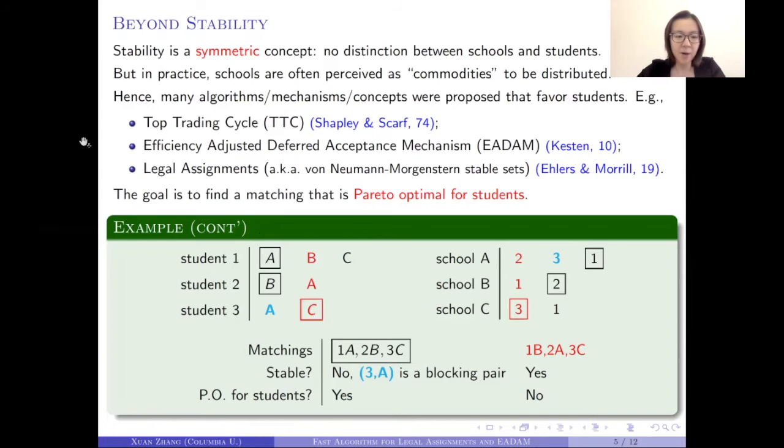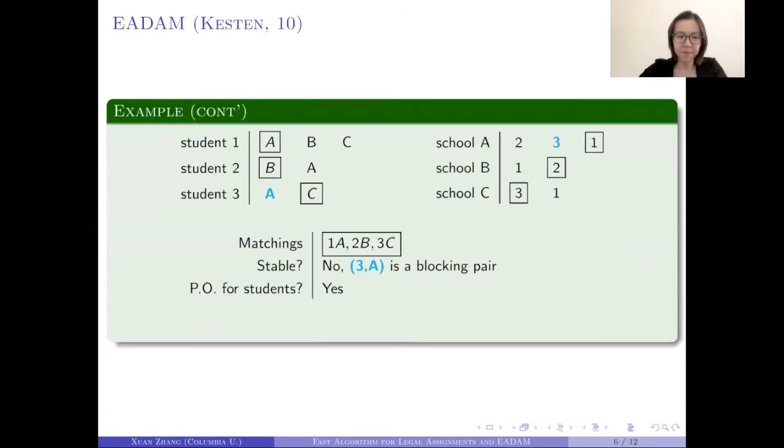In this talk, I'll be focused mainly on the latter 2 mechanisms, which are the efficiency-adjusted deferred acceptance mechanism and legal assignments. I would just like to point out that the efficiency here does not come from computational efficiency, but rather from Pareto efficiency, which is another name for Pareto optimality. First, let me give you the idea behind EADAM. Recall that the goal is to find this Pareto optimal matching, which I put in the box.